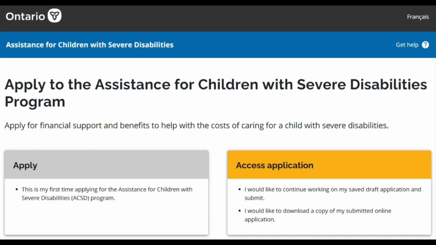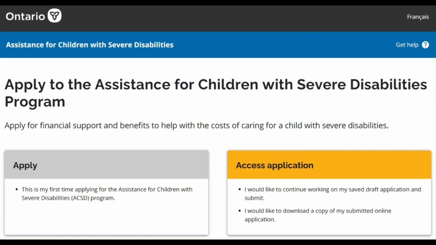The following guide and sample application is meant to provide guidance on how to fill out the Assistance for Children with Severe Disabilities (ACSD) application. This guide follows the online version of the ACSD application. The paper copy may differ slightly. All information given on the sample application is fictitious and is meant to provide an example. This is a guide only and cannot cover every situation.